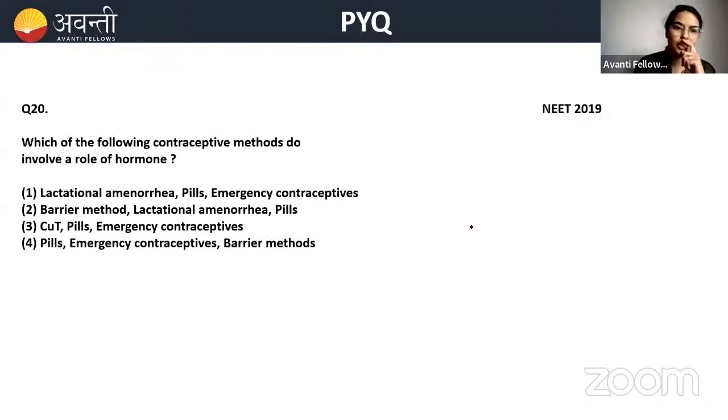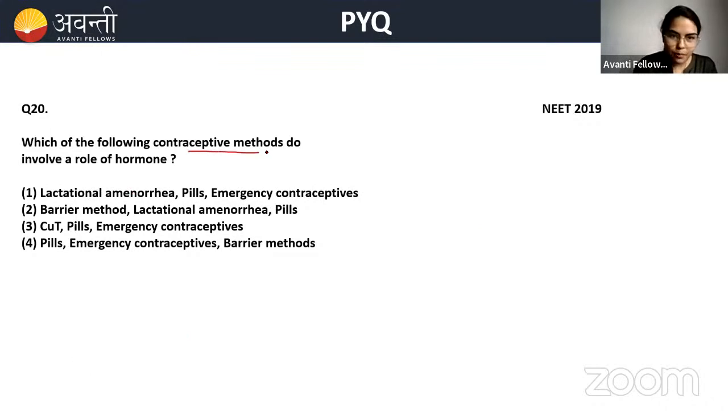Which of the following contraceptive methods do involve a role of hormone? Now, think and then answer. Beta, use your mind, use your brain, use yourself for answering this question. The role of hormone is involved in which contraceptive method? I can see many of you. Okay, I have got answers here. Very good.